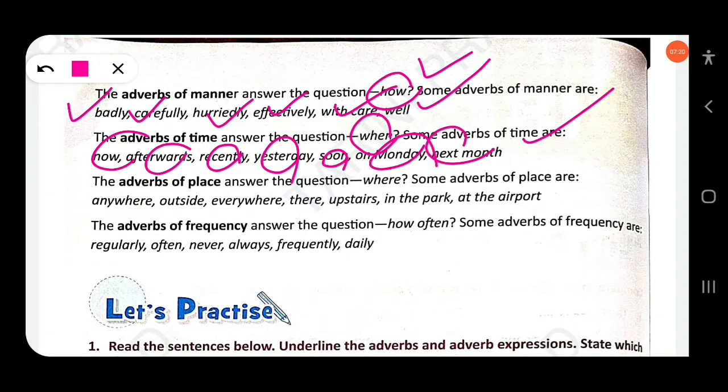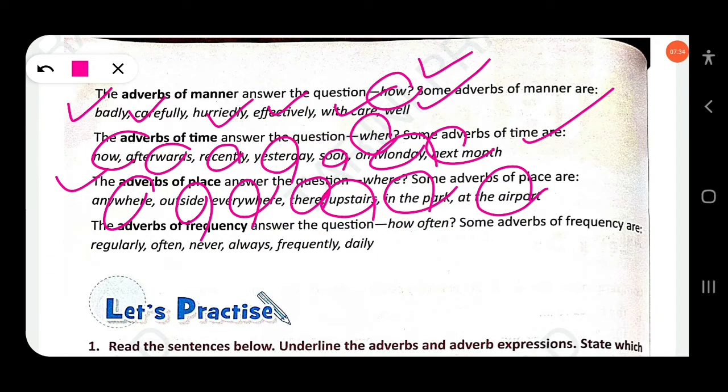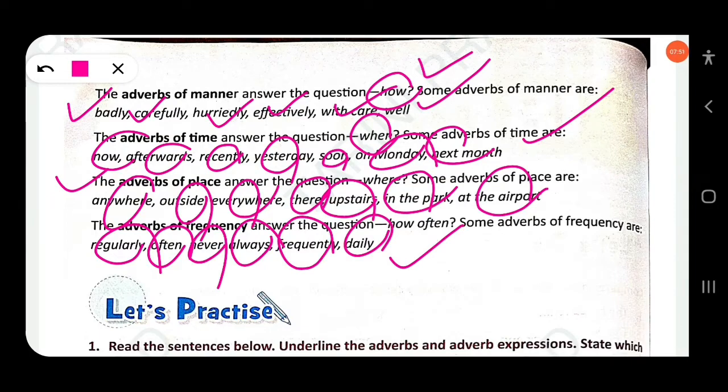The adverbs of place answer the question where the action is done. That means at the airport, in the park, upstairs, there, here, everywhere, outside, anywhere. These are all adverbs of place. Then next, adverbs of frequency: how many times or how often the action is done. Daily, every day, frequently, always, never, often, regularly, occasionally. These are all adverbs of frequency. Clear?